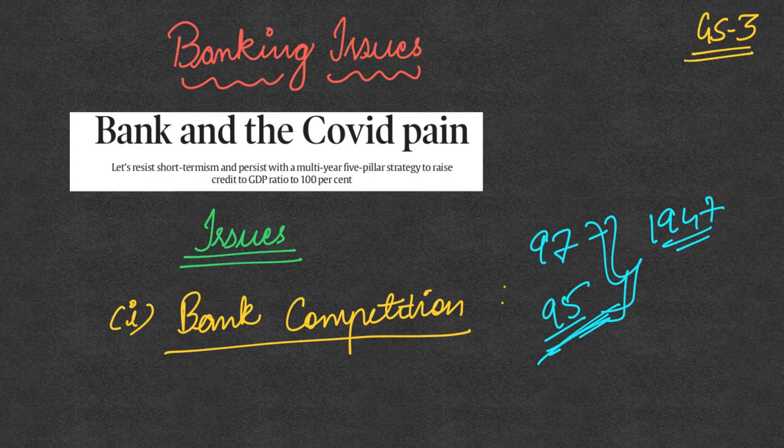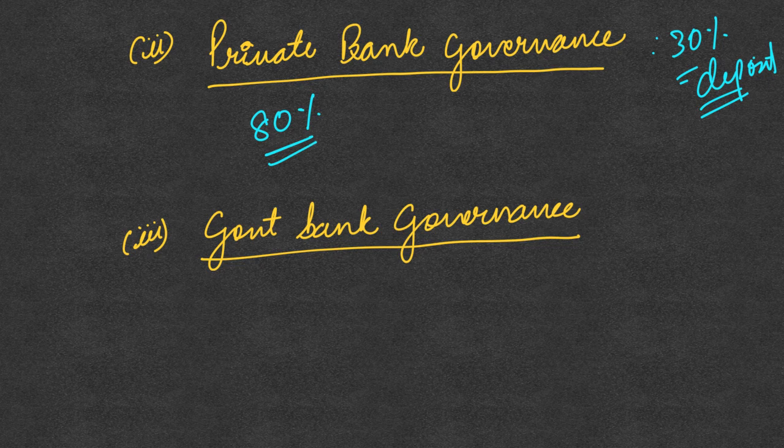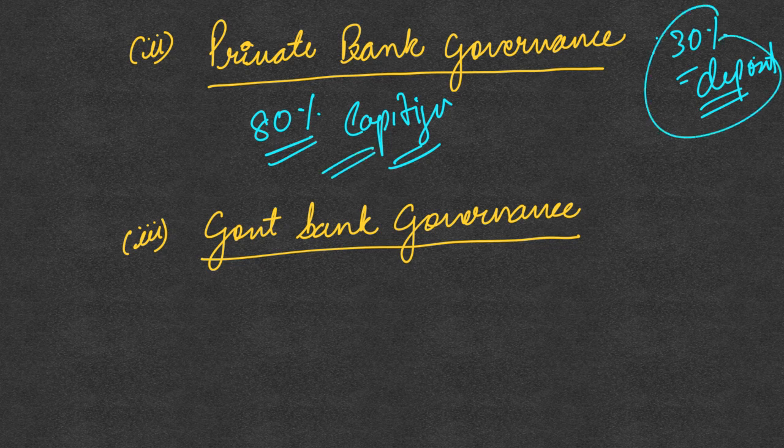This needs to improve. The second thing it talks about is private bank governance. In this, it gives data that 30% of the deposits are with the private sector banks. However, the private sector banks form 80% of the bank market capitalization. So even when they have 30% of deposits, they form 80% of the bank market capitalization. What is happening is, if their hands are not held by the government when they are in crisis, then the market is going to collapse.